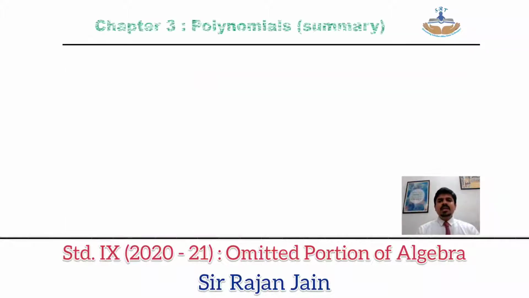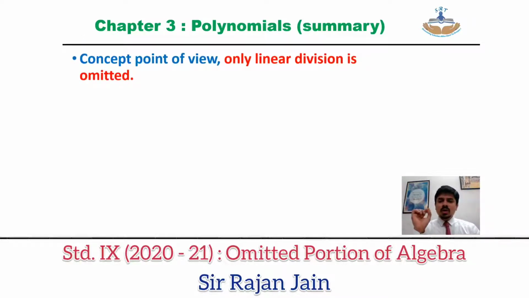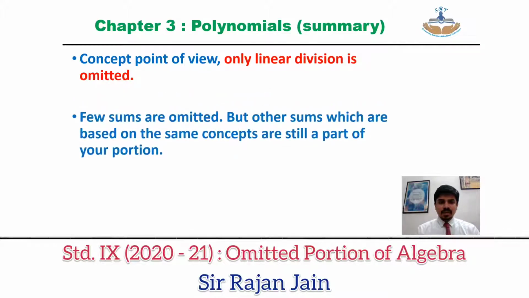To summarize the entire part of your polynomials chapter, the only concept that gets omitted is linear division. Few sums are omitted, but other sums which are based on the same concept are still a part of your portion. Means what I want to tell you is, for example, suppose there are few questions which are omitted which are based on remainder theorem, but other questions which are based on remainder theorem and factor theorem are a part of your portion. So omitting those sums actually doesn't make sense.